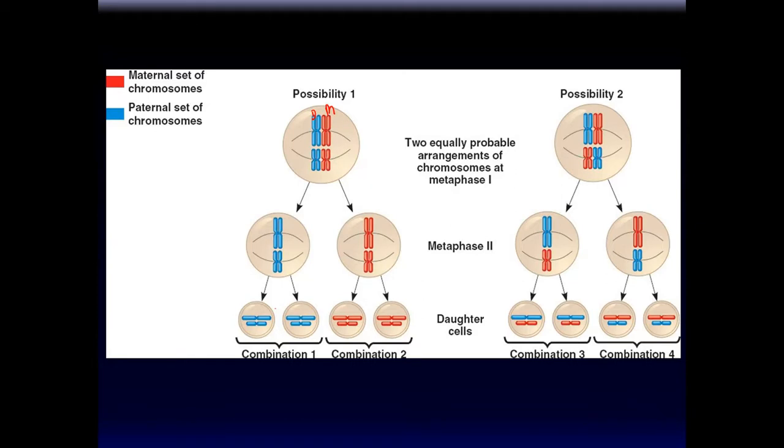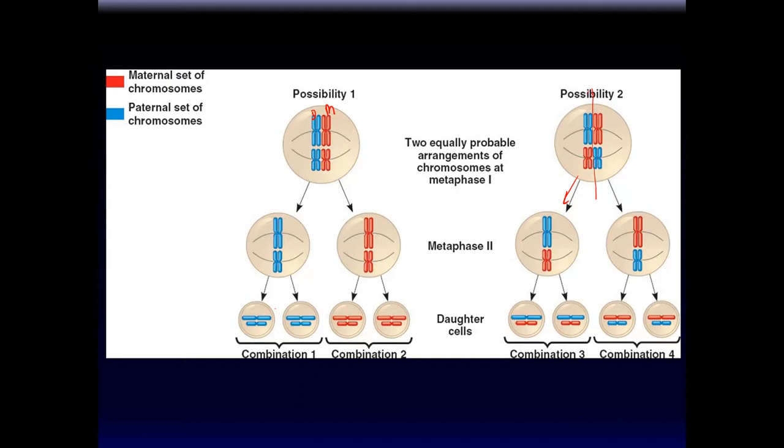But if they happen to line up in this way, and when they separate, they'll give you these 2 cells over here, and then when these 2 divide, they'll give you these 4 combinations of gametes or daughter cells. So as you can see, there's a variability that results from the way these are lined up. This phenomenon is called the law of independent assortment. It's another Mendelian hypothesis and theory. He said the genes must be able to separate into gametes independently.